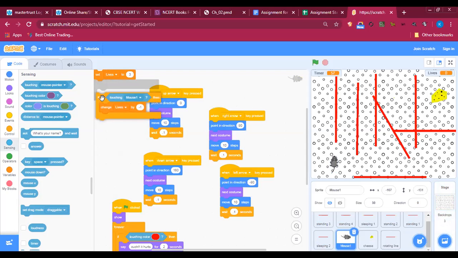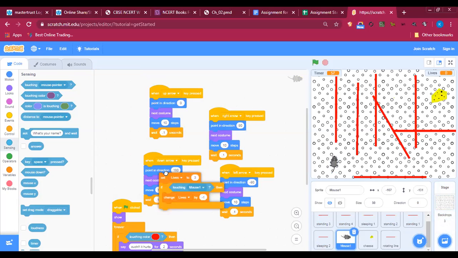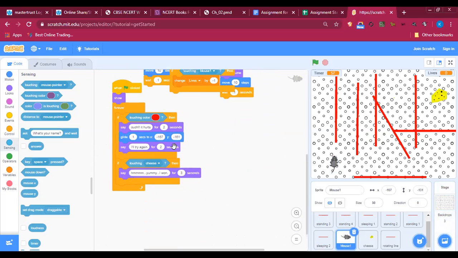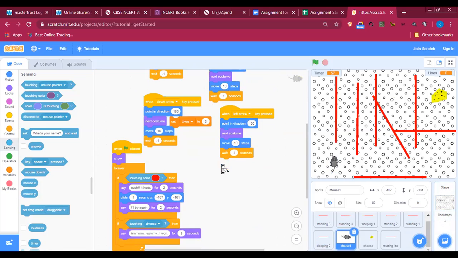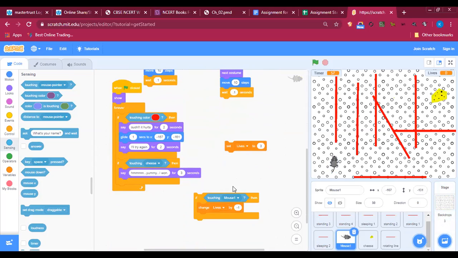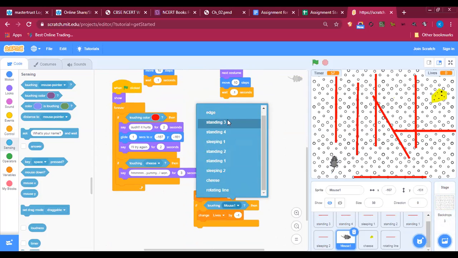So we have it over here, but how? Wait. I have this over here, but I can't say it is touching all the lines. No, different. We have a color. Also, you need to choose the color. Okay, I got it. Sorry.